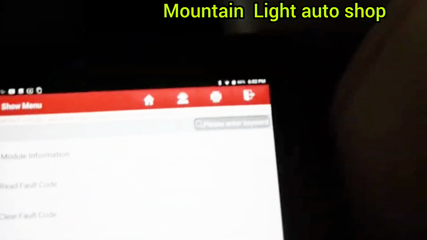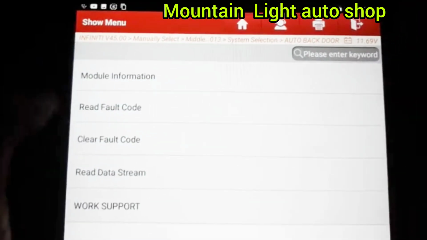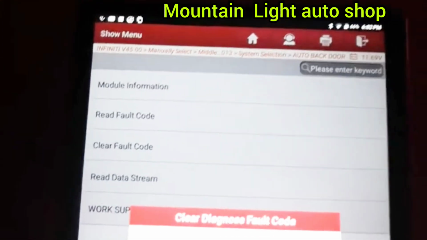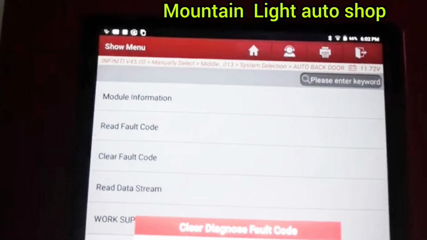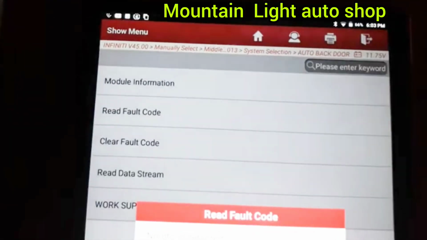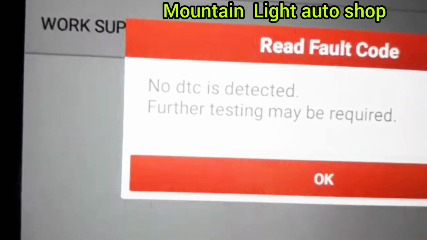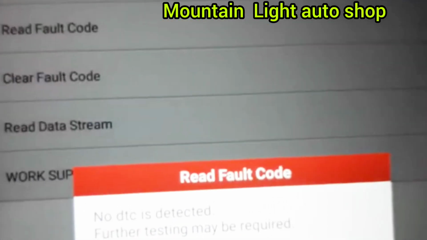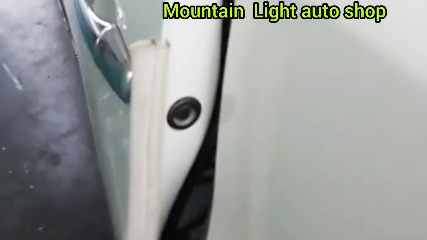Yes, reset this one. False encoder means the motor is bad, not working. Must change the full motor or repair. I will change to a new motor and clear the fault code. No DTC rejected. Now the fault codes are not available, and I look, so everything is okay, working.